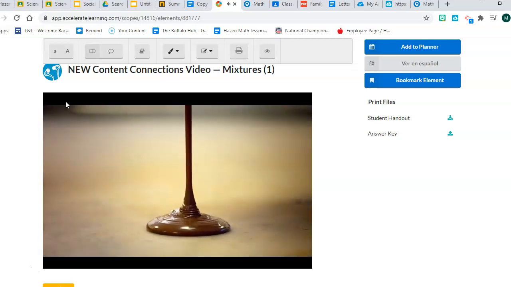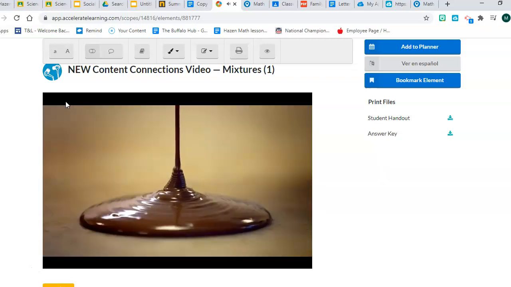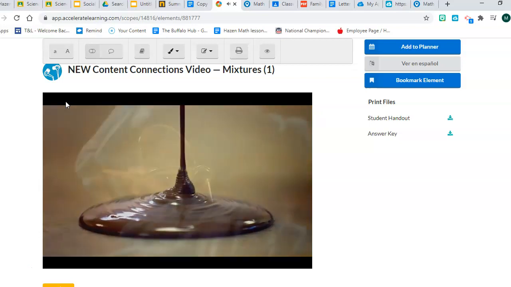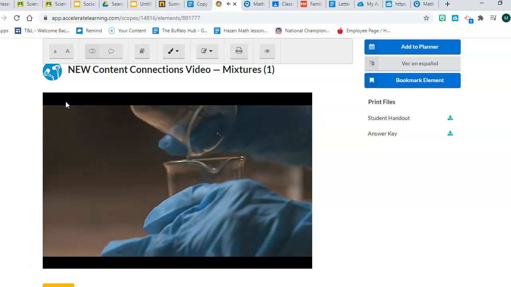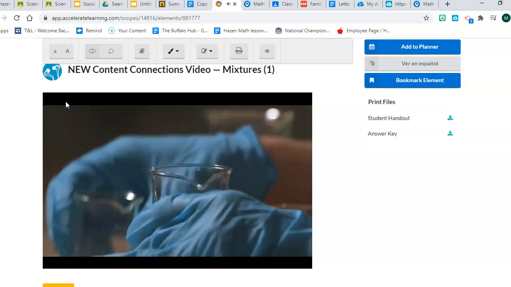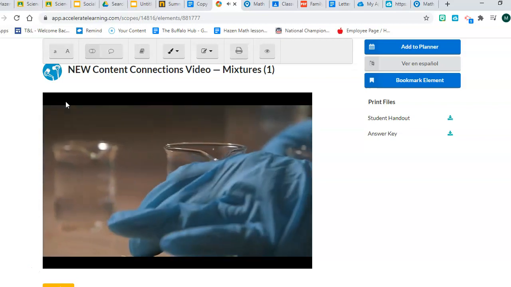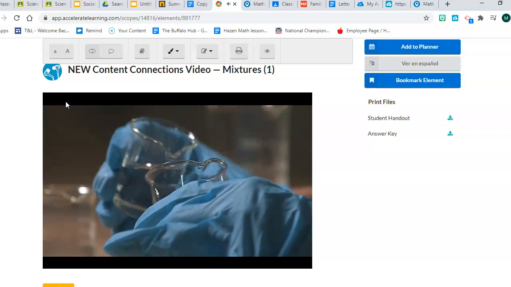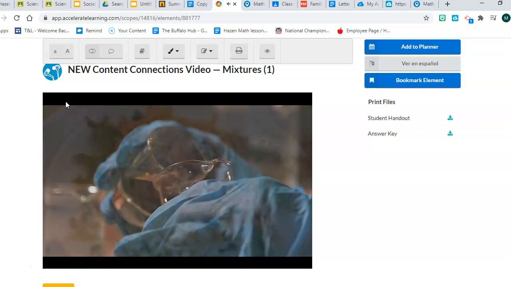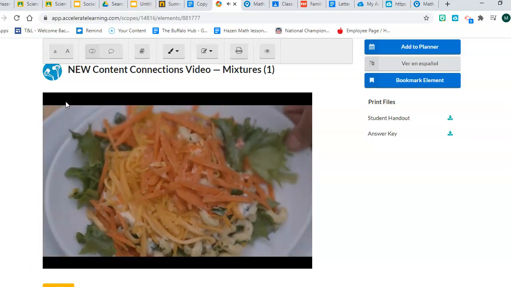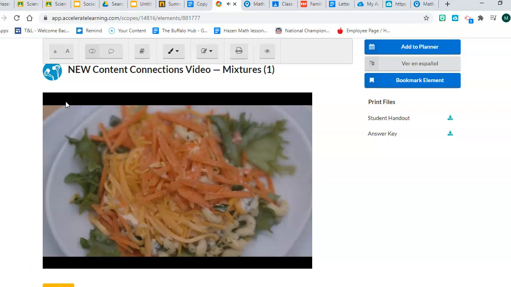Have you ever poured chocolate syrup into milk? This is called a mixture. A mixture is a combination of two or more substances in which only physical changes occur. When this happens, no new substance is formed. Mixtures can be combinations of solids, liquids, and gases.